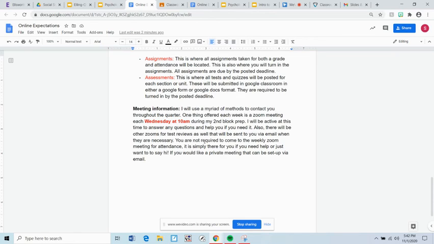And then there'll be other Zooms throughout the week too, depending on test reviews, important information, if it's an assignment, a meeting, things like that. I reserve the right to schedule them at any time. Just know as well that the 10 a.m. ones on Wednesdays are not mandatory for attendance, but they'll be really helpful if you need to have a question or just want to say hi or check in.